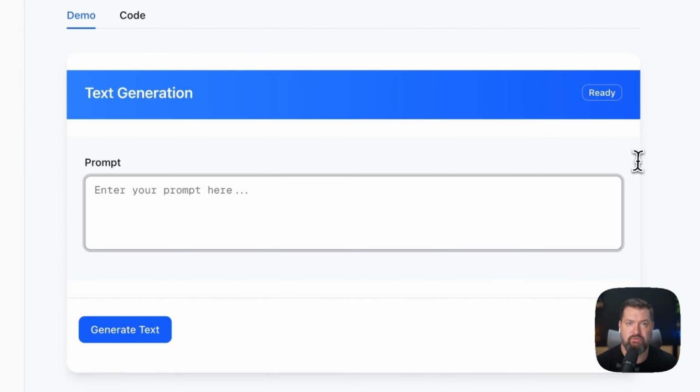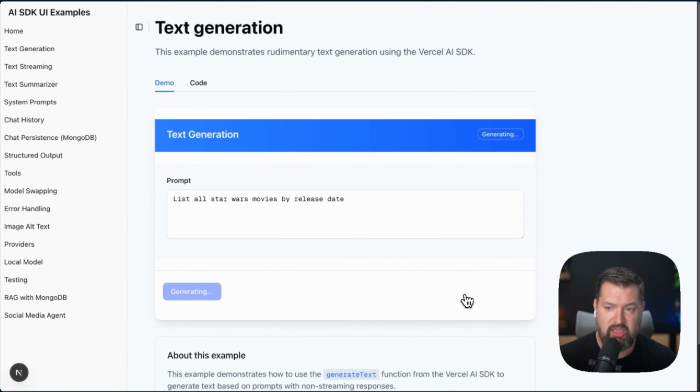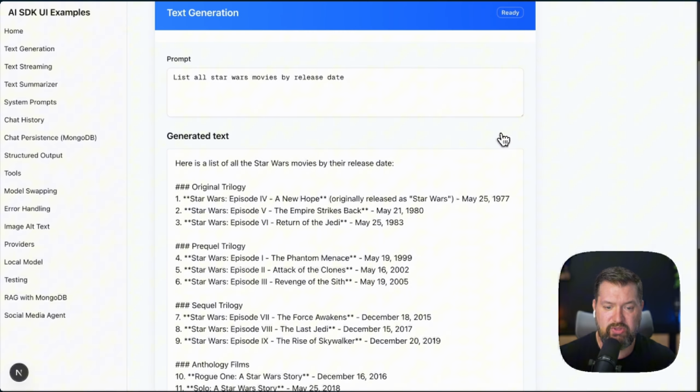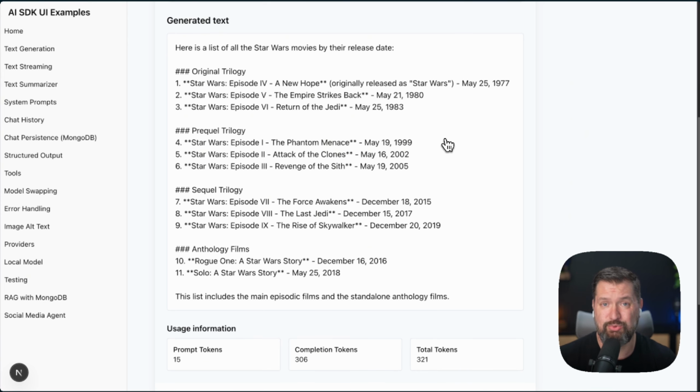So I'm going to type into this prompt, list all Star Wars movies by release date. Okay, so the LLM, the language model, should know this information. Let's click generate, and then we will wait. It says generating here. And then we get our information here from the LLM. And this is as simple as it gets. We have a form here where we can type in a prompt and we submit it and we get the AI generated response.